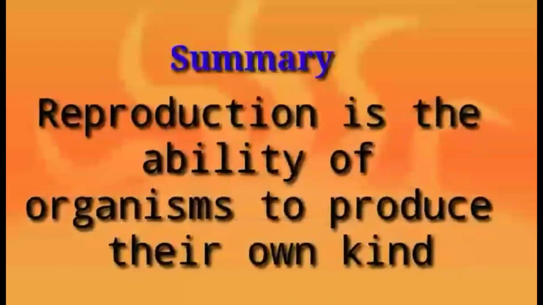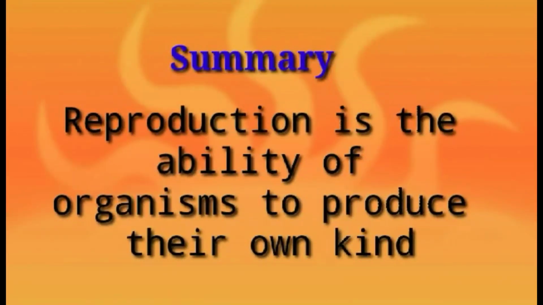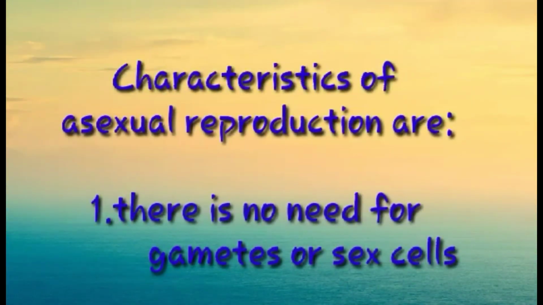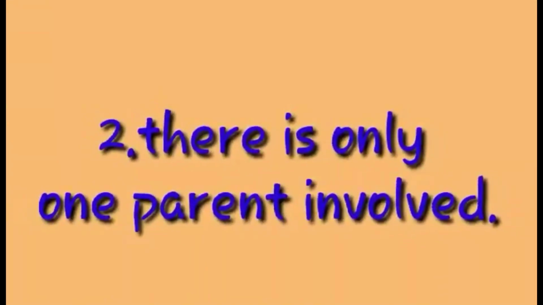Summary. Reproduction is the ability of organisms to produce their own kind. Two modes of reproduction are sexual and asexual reproduction. Characteristics of asexual reproduction are: first, there is no need for gametes or sex cells.